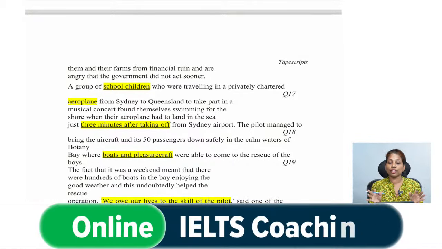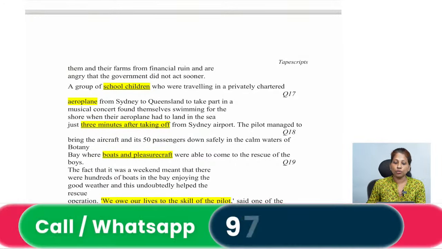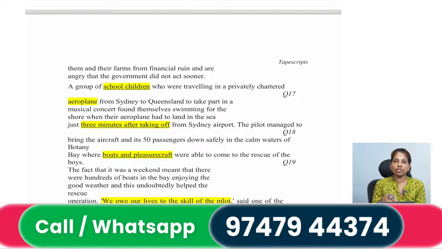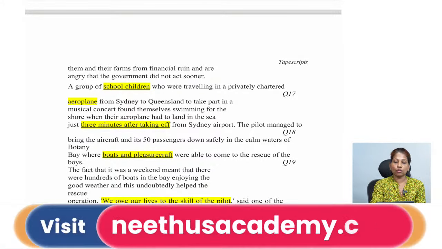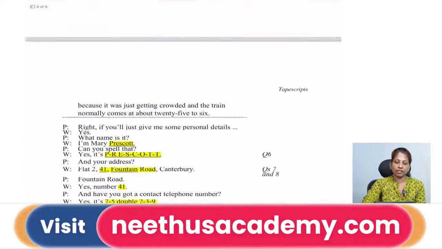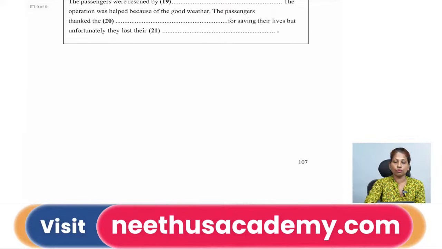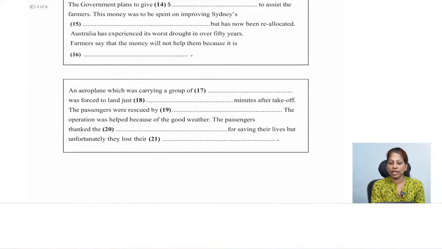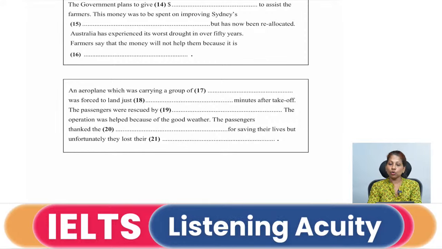When do you swim for the shore? When you are in the middle of the sea or ocean or whatever it is, right? So you are swimming for the shore. That means the children are in the water, right? So the blank which you have to fill in says, an aeroplane which is carrying a group of school children. Specifically you have to write school children.